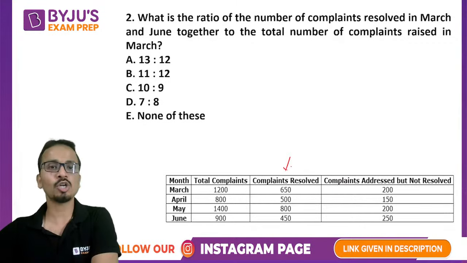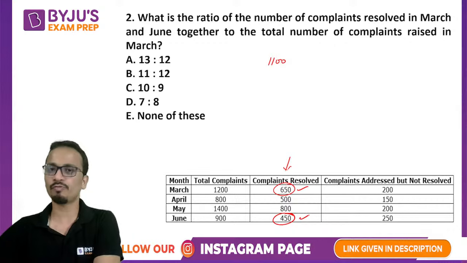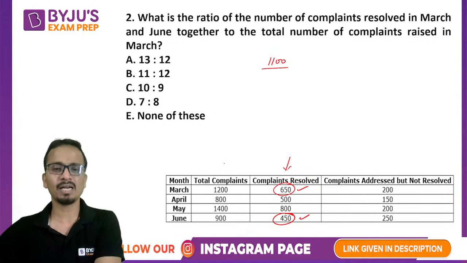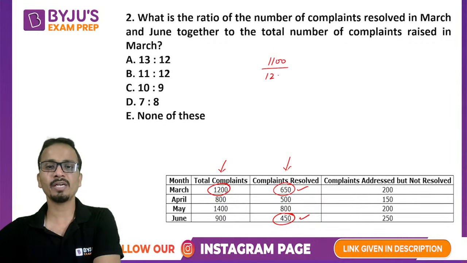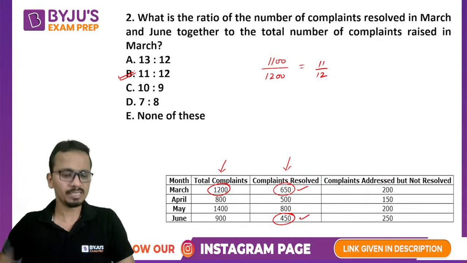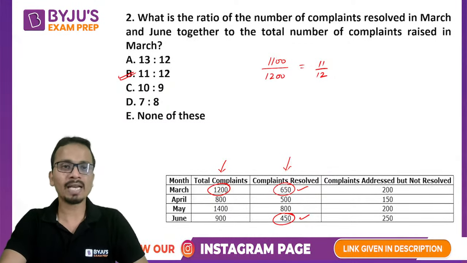So let's see what is the ratio of the number of complaints resolved in March and June. The sum here will be 1100, which is 650 plus 450. And we have to find the ratio of this number to the total number of complaints raised in March. So 1100 divided by 1200. The ratio should be 11 upon 12. And the correct answer is option B, that is 11:12. All right, so let's quickly move on to our next question.